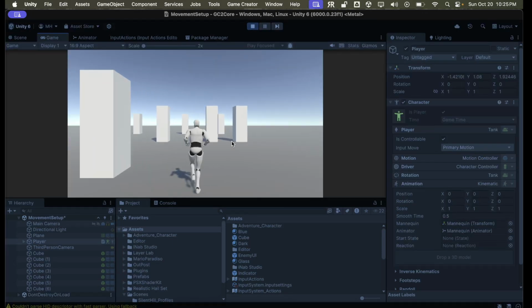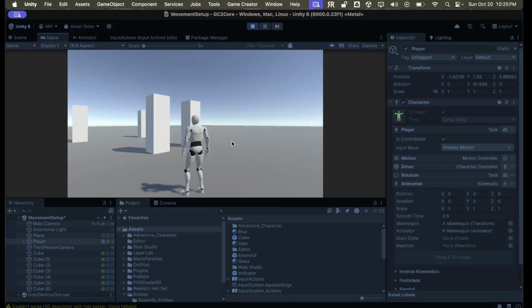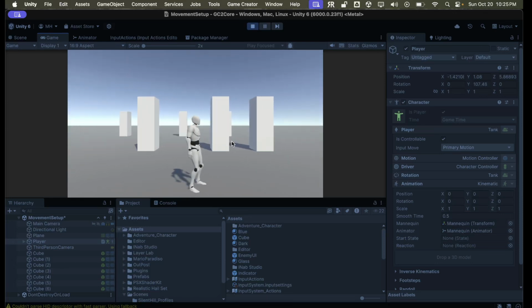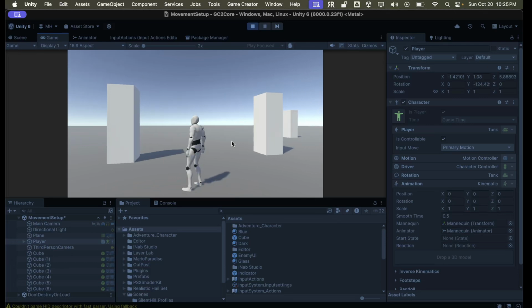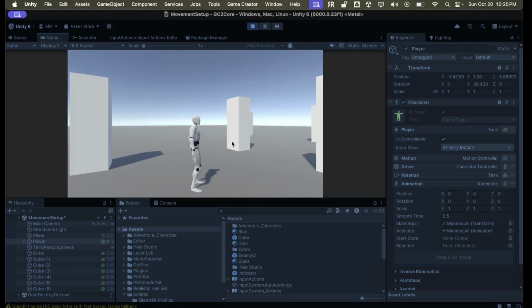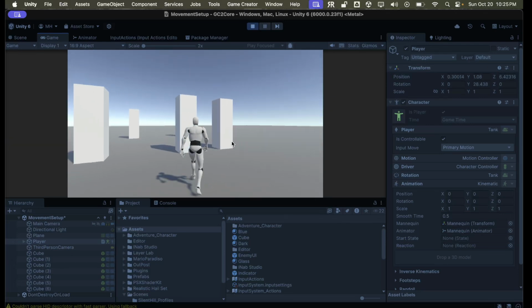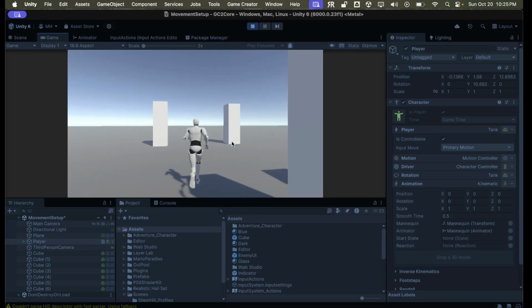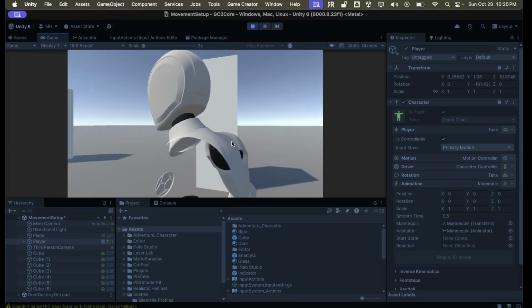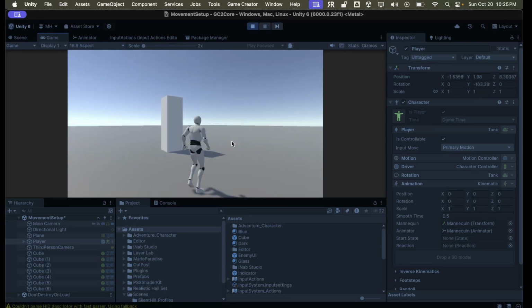Now the A and the D key, or the left and right stick, will just rotate the character around, and then the camera will follow because of the auto align, and then up and down, or forward and backwards. So we can now do the tank movement, and that's how Silent Hill was controlled. So this is pretty good.